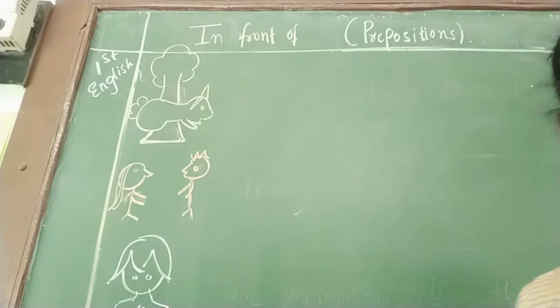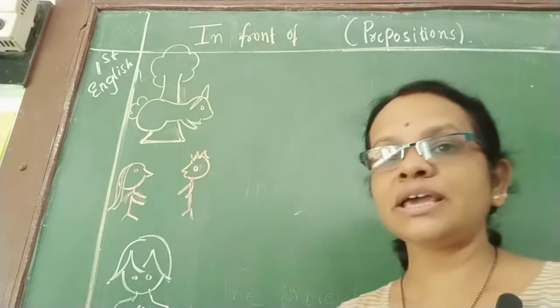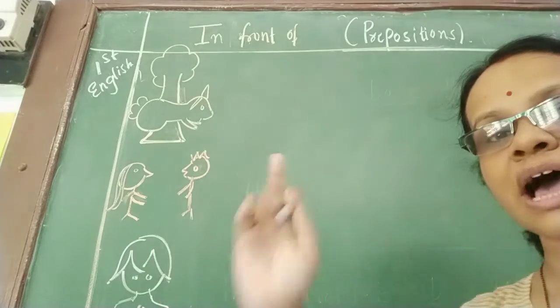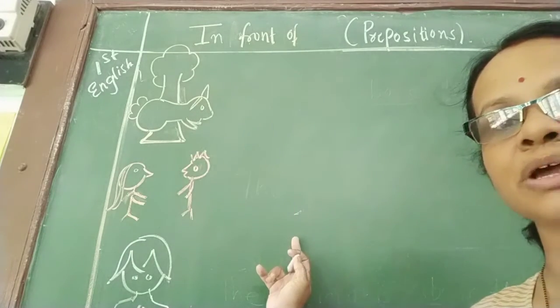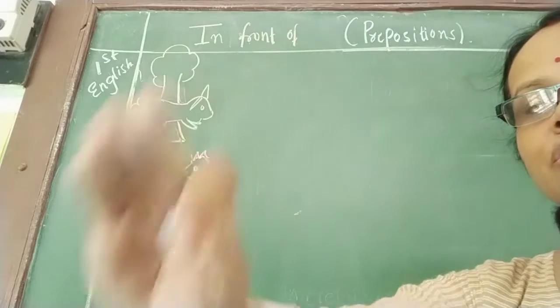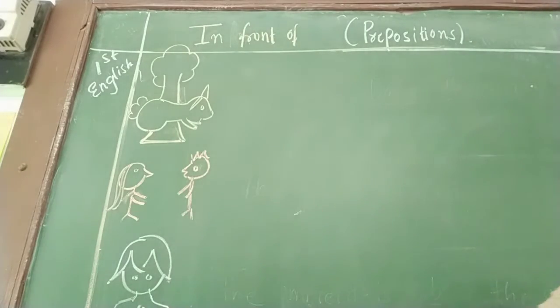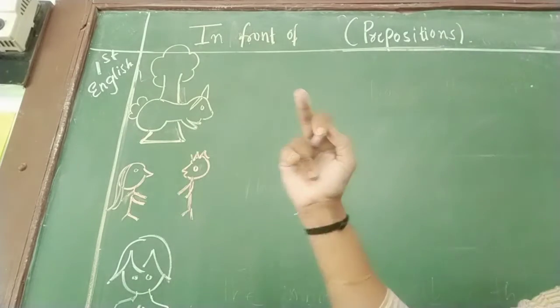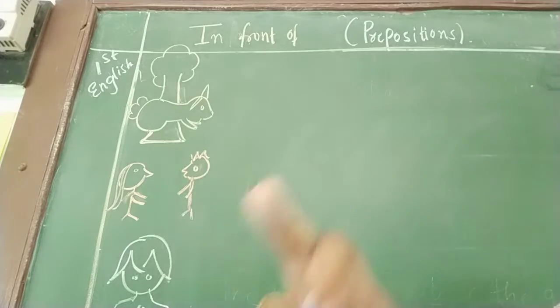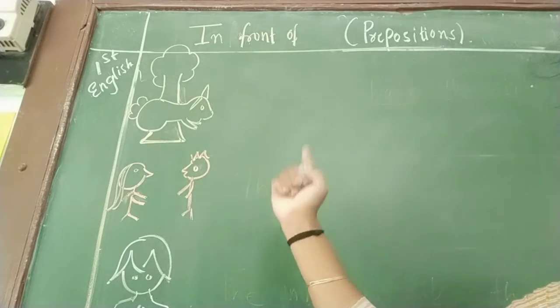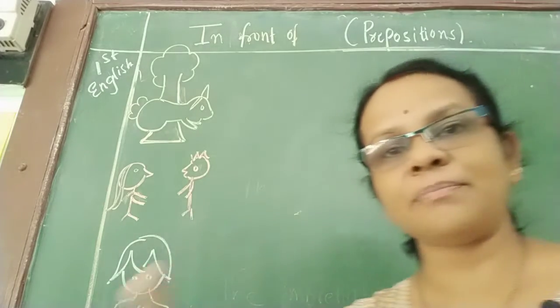So here now see, you are in front of the blackboard. आप किसके सामने हो? Blackboard के सामने हो. और the blackboard is in front of you. Blackboard कहाँ है? आपके सामने है, right? The blackboard is in front of you. Just now you can see the blackboard. So the blackboard is in front of you. आपके सामने क्या है? Blackboard है.